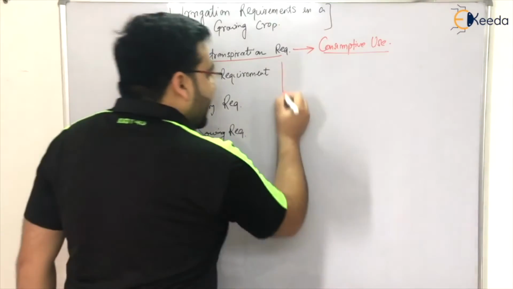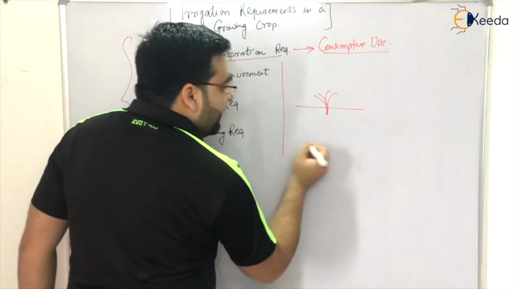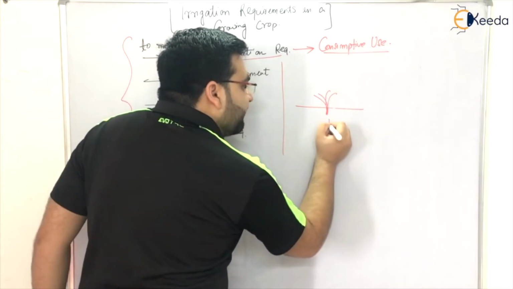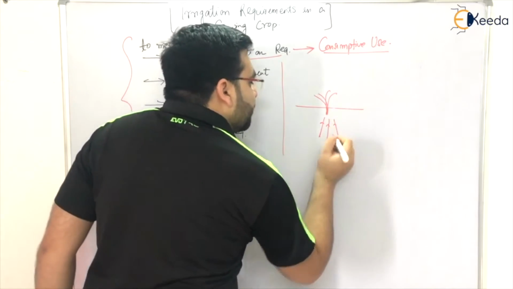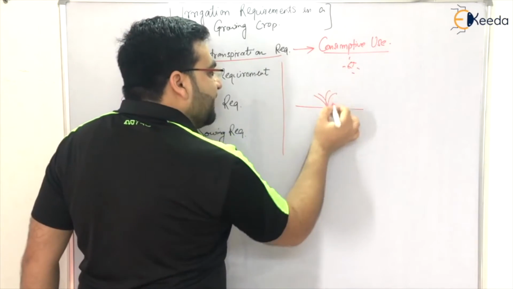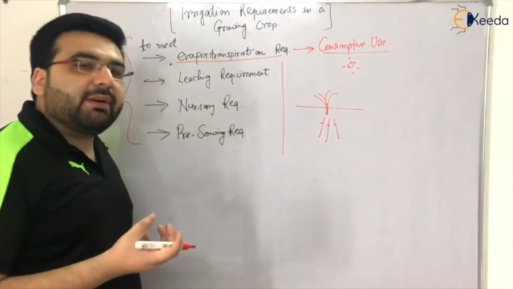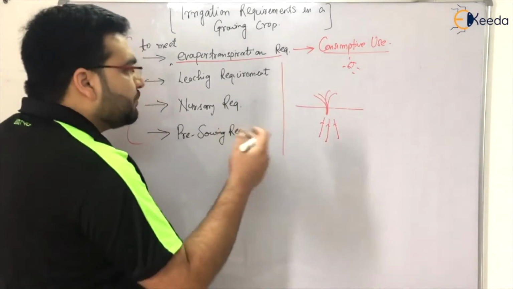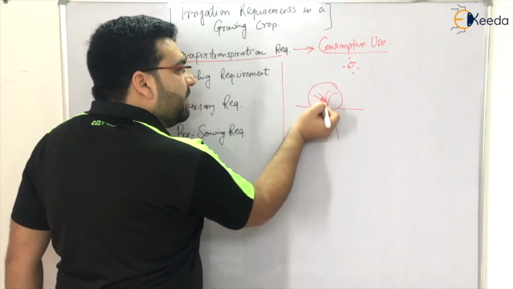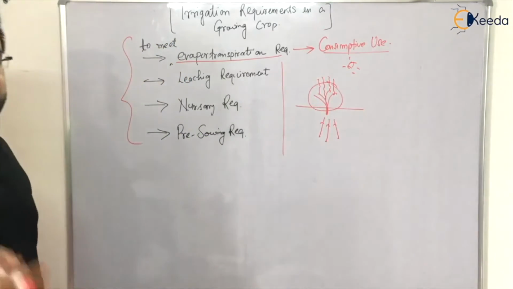Why? Because what is evapotranspiration? Again, I'm reminding you. Let us say this is your crop. The roots of the plants take water from the soil through suction. This is sunlight. With the help of sunlight and this water, they make food for themselves. They also absorb carbon dioxide and release oxygen. This procedure is known as photosynthesis. When they make food, this water is utilized, and then this water gets evaporated from the leaves of the plant, and this procedure is known as evapotranspiration.